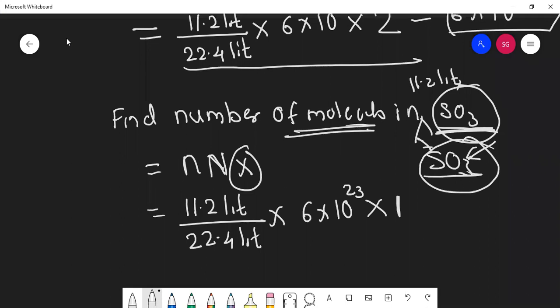Got it? So with this formula, many questions will be solved, students. Okay, let us solve one more question.